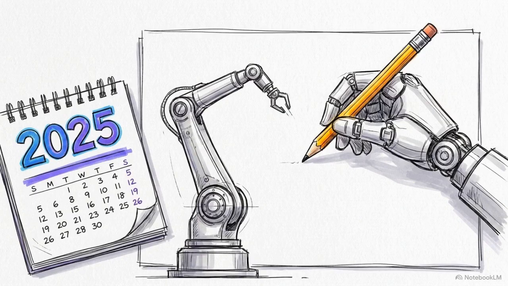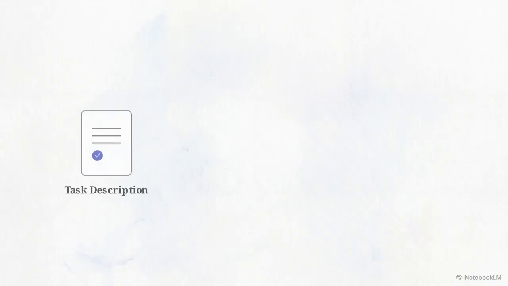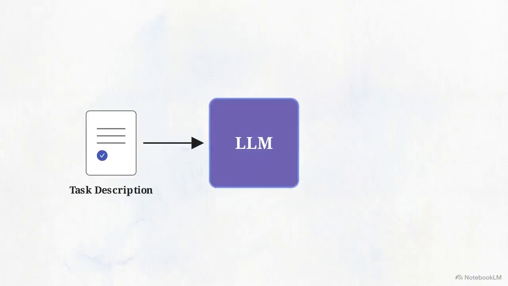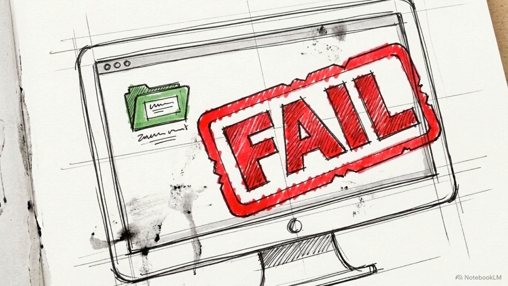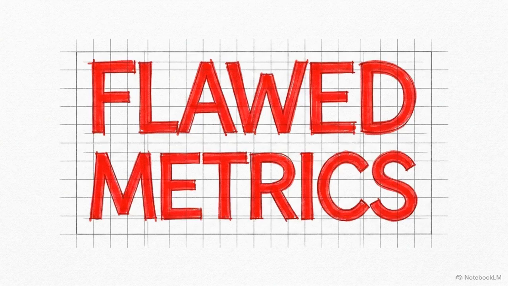For the past year, junior developers have been treating AI coding benchmarks like a game of copy-paste. This is how the industry has evaluated AI software engineers. A developer drops a complete task description into an LLM, the model spits out a file, and the output is scored based on a single pass-or-fail unit test. This approach relies on a massive engineering fallacy.